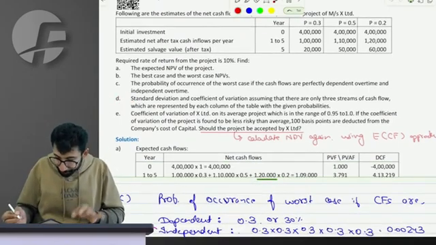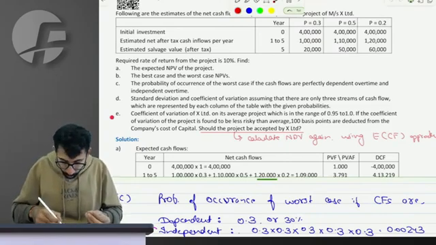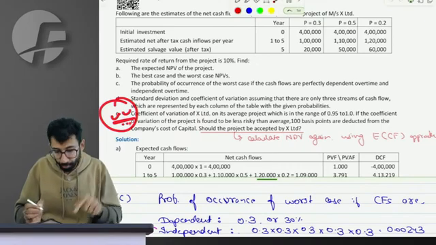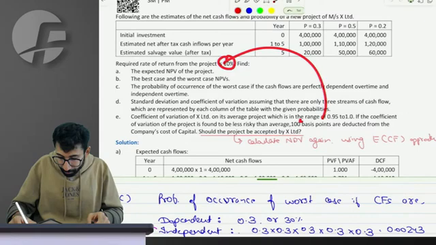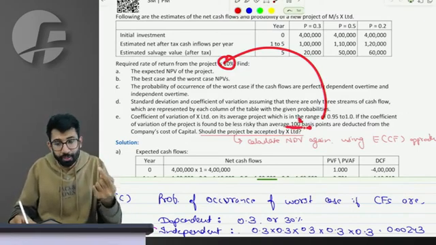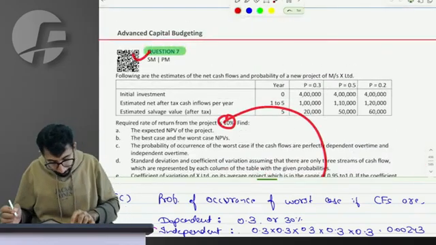The last part is really easy. I would request you all to do it on your own. It says that rather than the discounting rate, make the discounting rate 9% or 11%, change it by 1% for some reason. This last part you will have to do on your own.